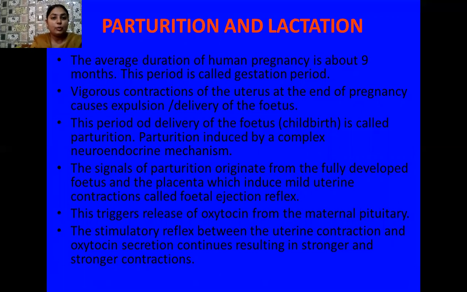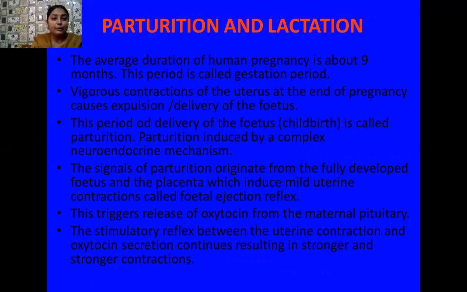Student, the average duration of human pregnancy is about 9 months, and this period is called the gestation period. Then vigorous contraction of the uterus at the end of the pregnancy causes expulsion and delivery of the fetus. This period of delivery of the fetus, or childbirth, is called parturition.